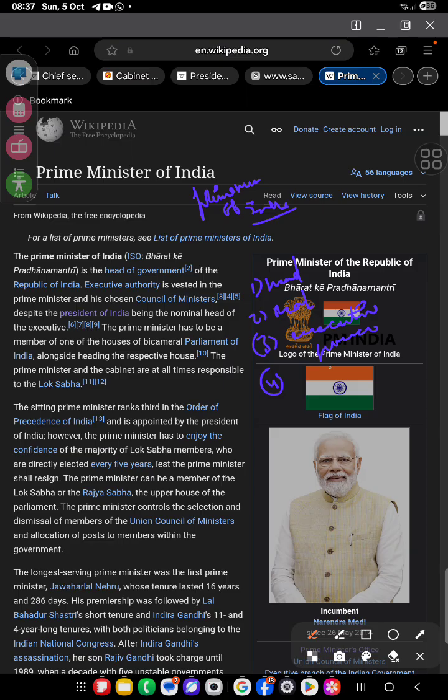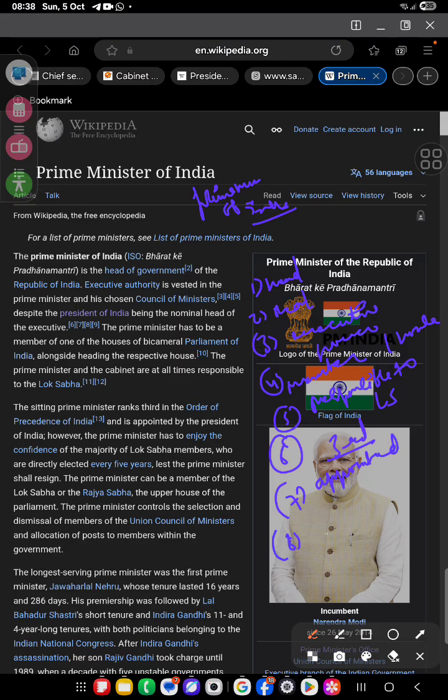The prime minister is to be the member of one of the house. So he should be the member of one of the house. One house का ये member होना चाहिए. Fifth is the Prime Minister and the Cabinet are at all time responsible to Lok Sabha. They are responsible to Lok Sabha. Sixth is his order is presidents में इसकी third rank होती है. Seventh is appointed by the president.